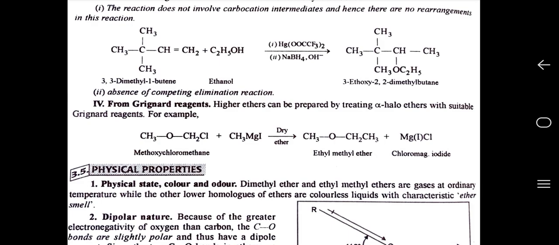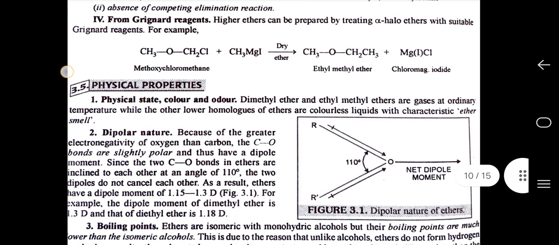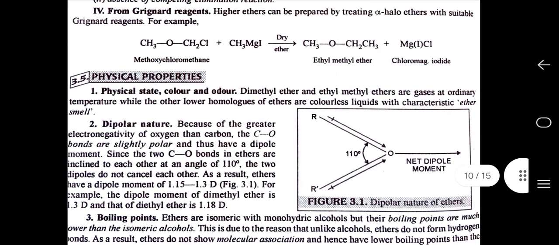Some physical properties of ethers. First, physical state, color and odor. Dimethyl ether and ethyl methyl ether are gases at ordinary temperature, while other lower homologues of ethers are colorless liquids with a characteristic ether smell. Second, dipolar nature. Because of the greater electronegativity of oxygen than carbon, the C-O bonds are slightly polar and thus have a dipole moment.